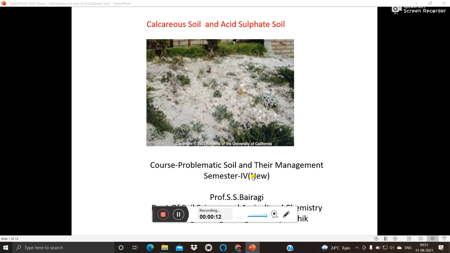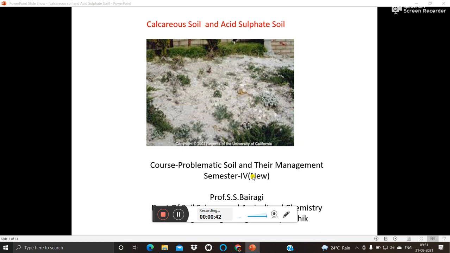This is a course on problematic soils and their management, semester 4, and this topic is about calcareous soils and acid sulfate soils. As the name suggests, calcareous means the calcium content in the soil is high, while acid sulfate soils have a content of acids and some sulfates. That means sulfur content is more in this soil.